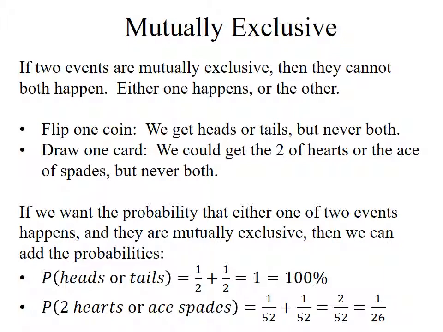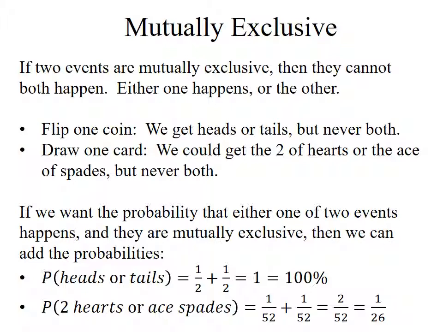So if I want the probability that either one of the 2 events happens, either one makes me happy, and they're mutually exclusive, then I can just add up these probabilities. For instance, if I flip a coin, what's the probability that I'll get heads or tails? There's a 50% chance of getting heads, 50% chance of getting tails. 1/2 plus 1/2 is 1, which is 100%. There's a 100% chance I'm going to get either heads or tails.